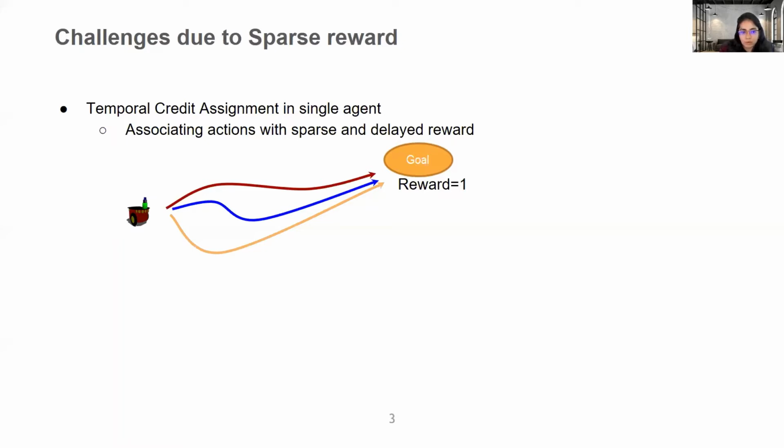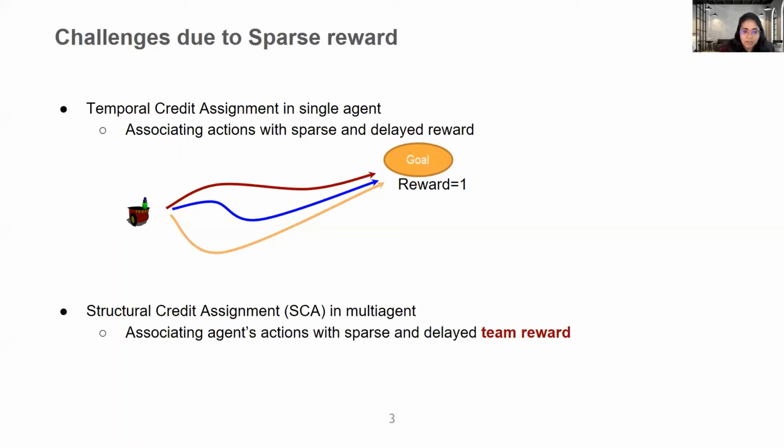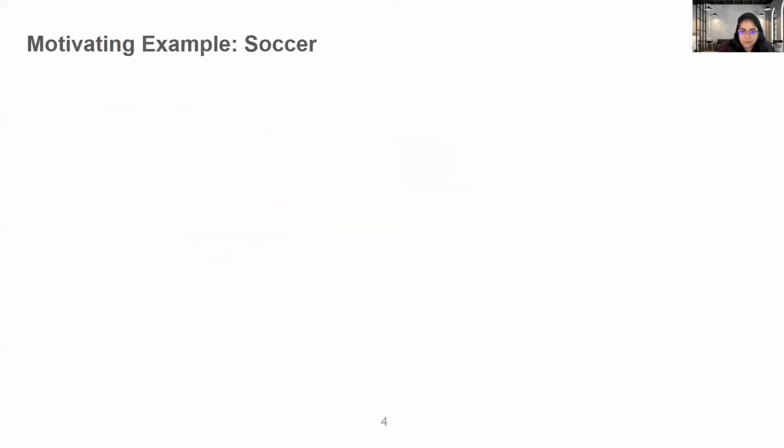reward of 1. In addition to it, in the multi-agent coordination setting, we have an additional problem, which is called the structural credit assignment problem, which is associating agents' actions with sparse and delayed team reward. Now let's look at an example to understand this better.